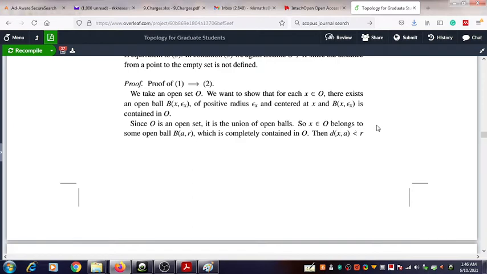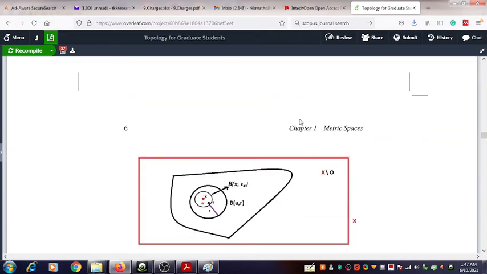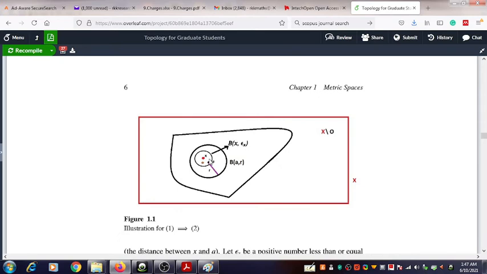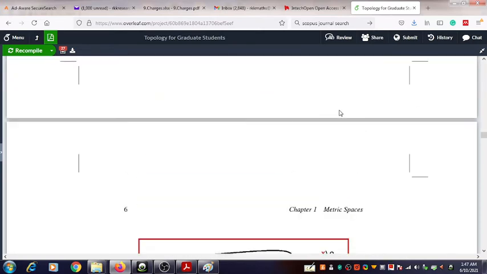If we transfer d(x, A) to the other side, we get that this quantity is positive: 0 is less than R minus d(x, A). This is an important quantity. Since it is positive, you can define epsilon x, another quantity, which is equal to this quantity.